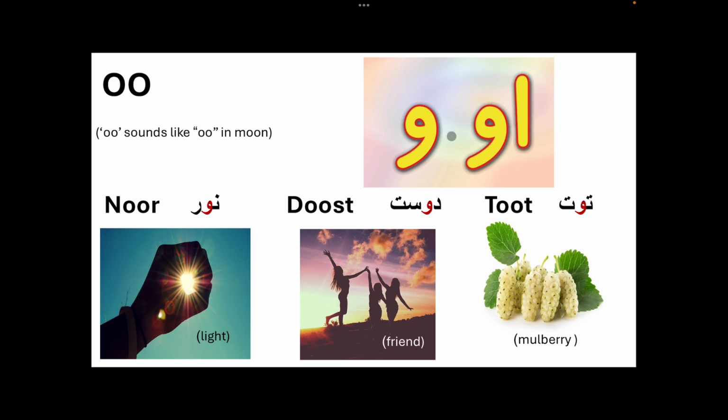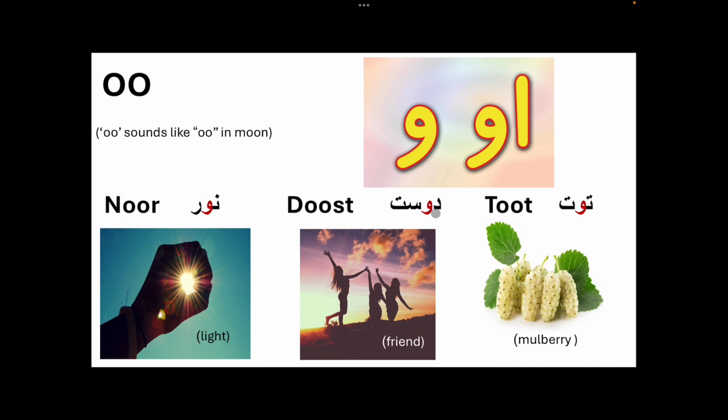This form right here, where it's only at the beginning of the sentence or if it's by itself. And then this one here, this oo usually comes in the middle or end of the word. So let's take a look at some examples. So here we have nur, which means light.